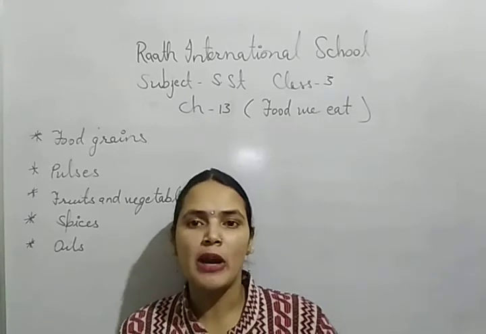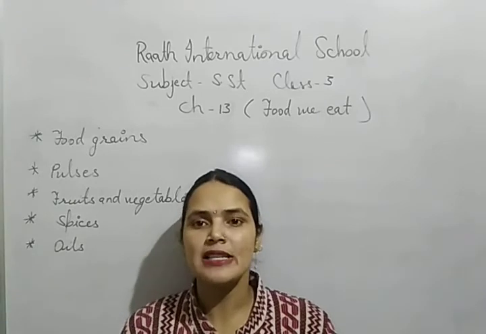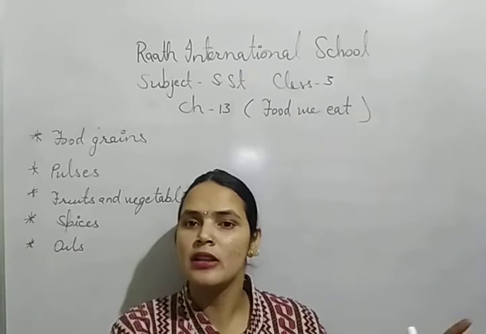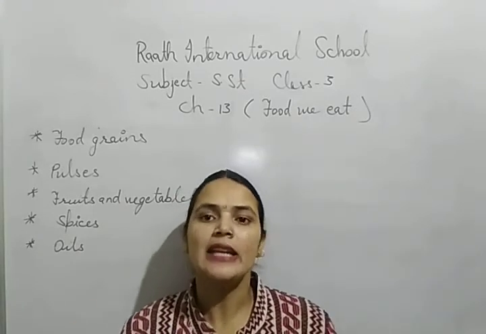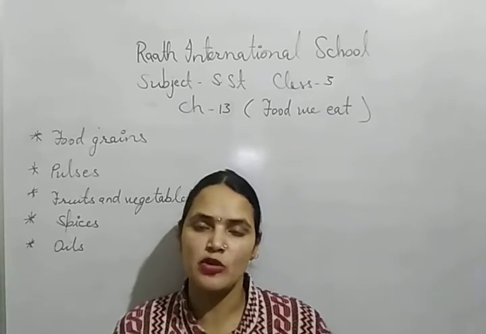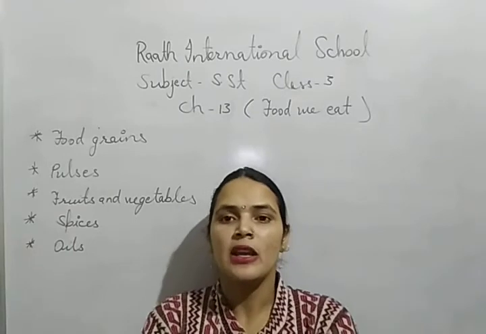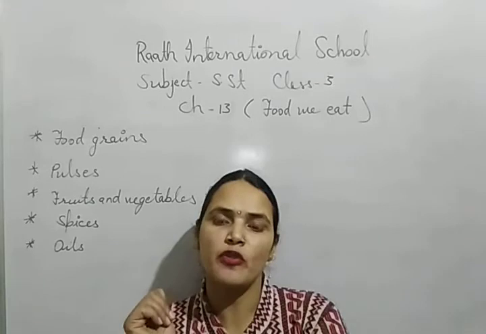Now in the northern part of our country, wheat is grown, because wheat is a crop that is grown in the cold climate and it is ripened in summer. It needs heat or good sunlight when it ripens, so that's why it is grown in the northern plains or in the western part of the country.